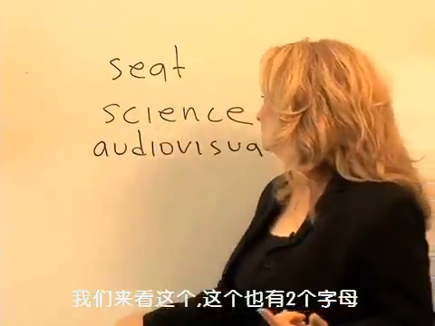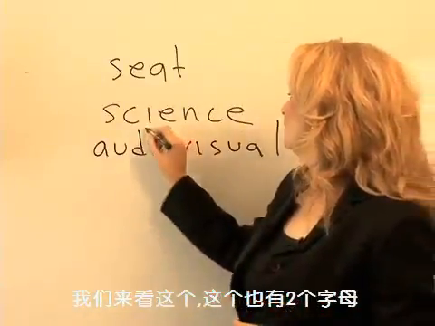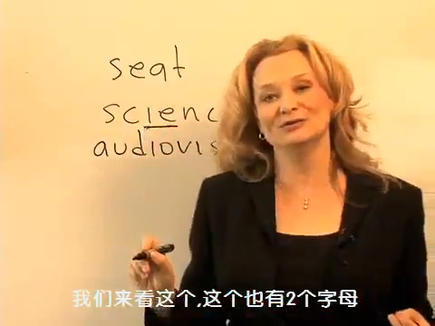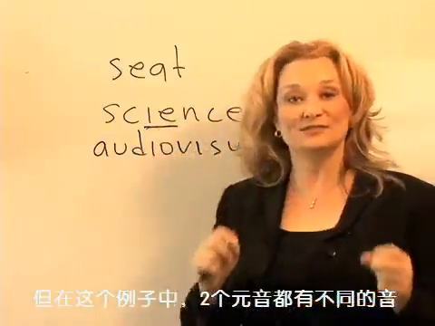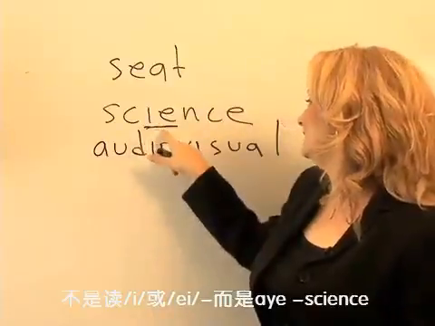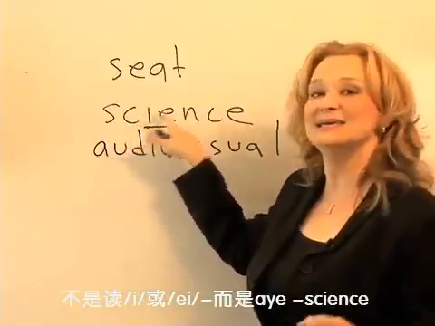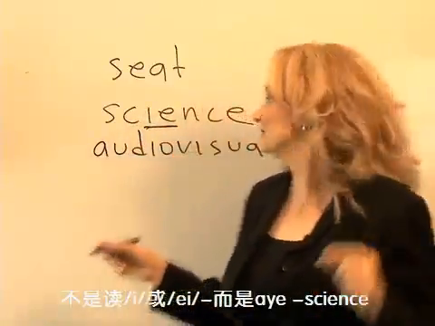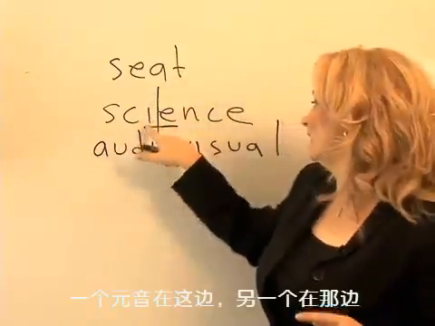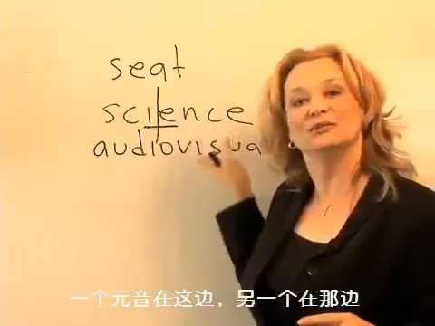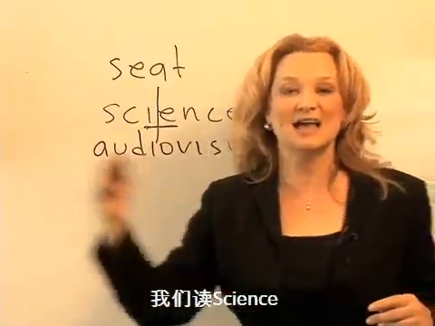Let's take a look at this one. This also has two vowels, but in this case, the two vowels have different sounds. It's not E or A, it's I-ye, science. We break up the word right here in the middle, and we have one vowel on this side and one vowel on that side, and we say science.